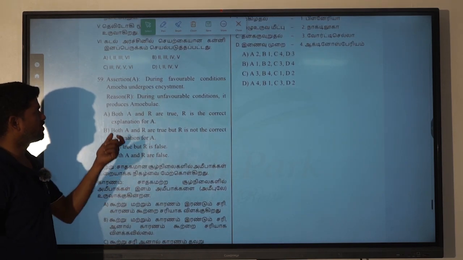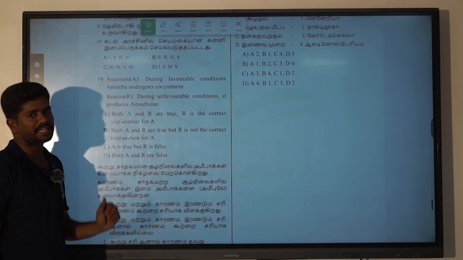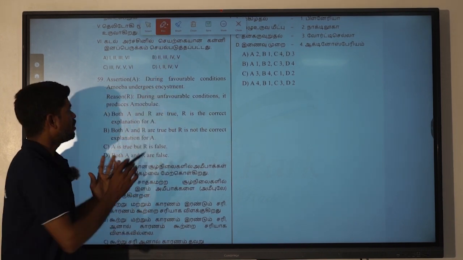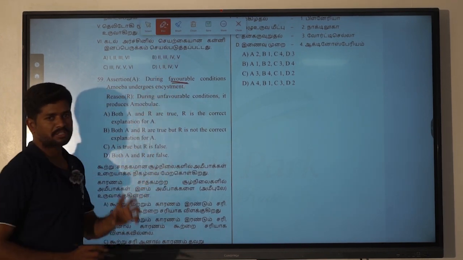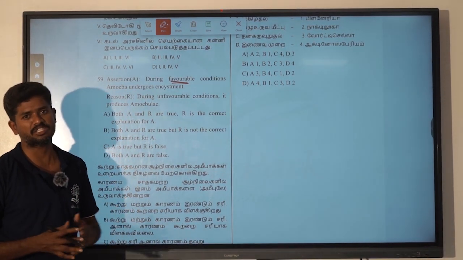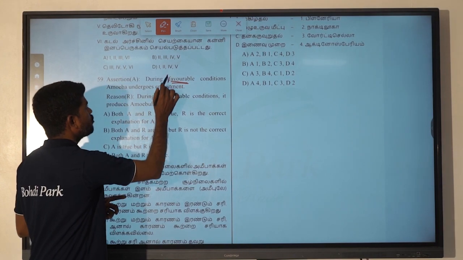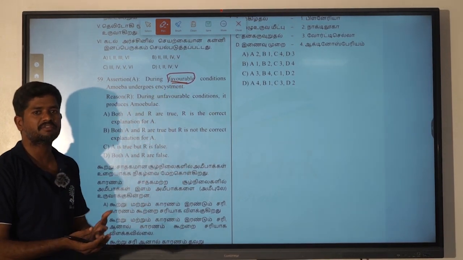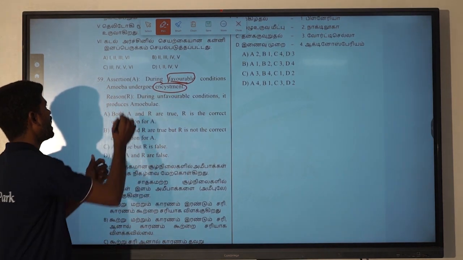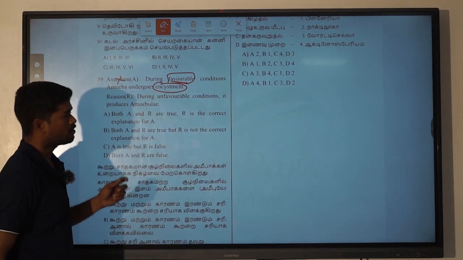Next, the 59th question. Assertion: during favorable conditions, amoeba undergoes encystment. Whenever a favorable condition is present, no organism undergoes any kind of change in its nature; they can survive by themselves, so there is no need for encystment. So the assertion is wrong.